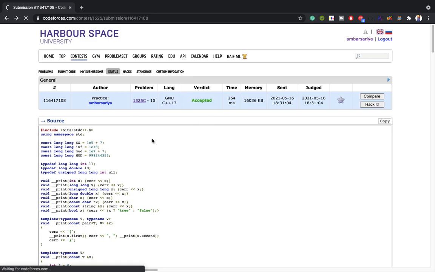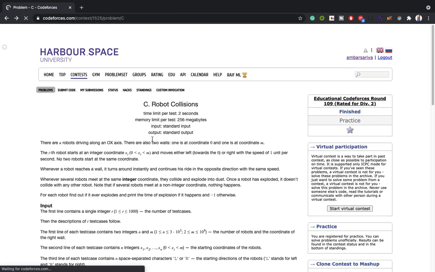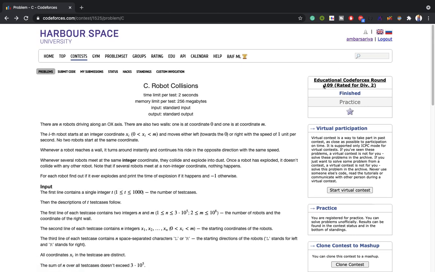So it was question C of Educational Codeforces Round 109, and the question was Robot Collisions.